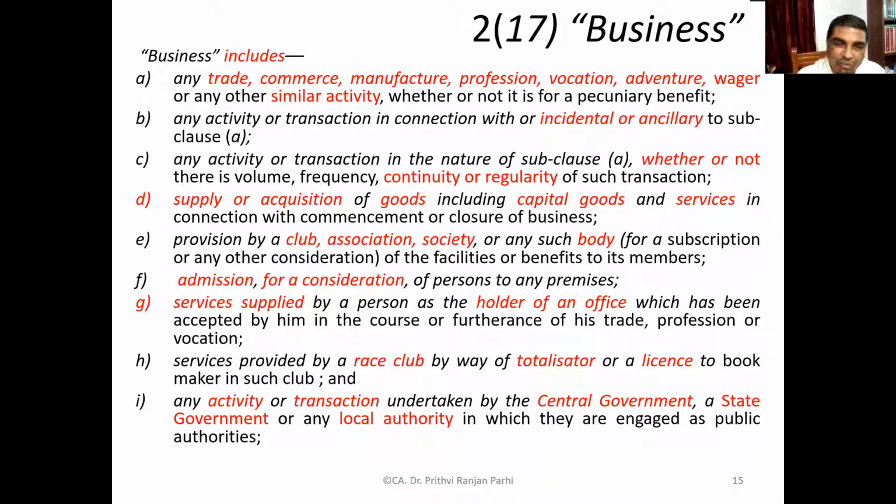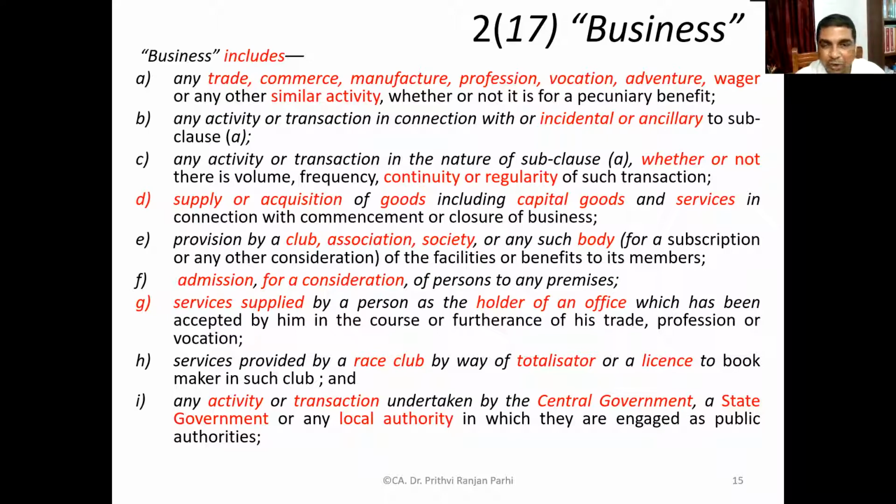Services provided by a race club by way of totalizer or a license to book marker in such club. So these totalizer services or bookmarking services are also business. Totalizer is in fact a device, or services provided through this device, which finds out how much money is collected, and how this money, after charging some charges, taxes, etc., the remaining money is to be distributed to various participants, to various stakeholders. That is done by this totalizer, and the service is called totalizing service.